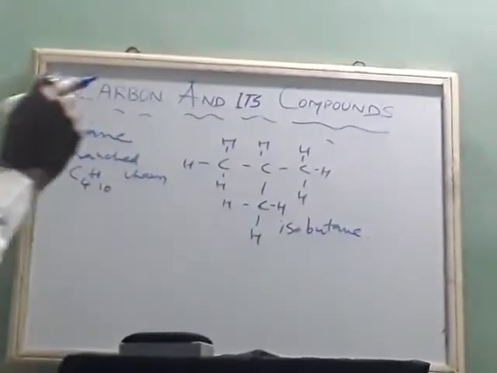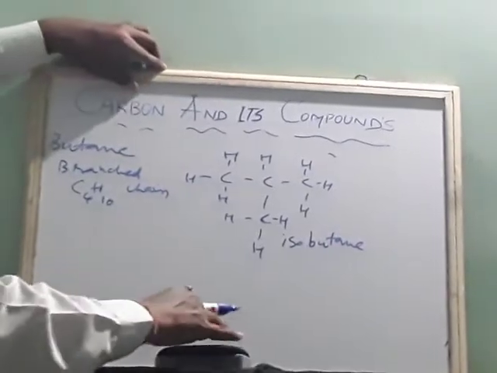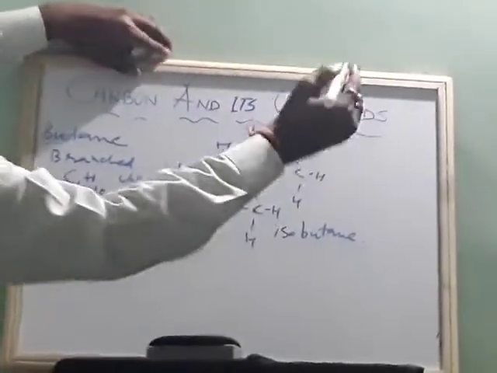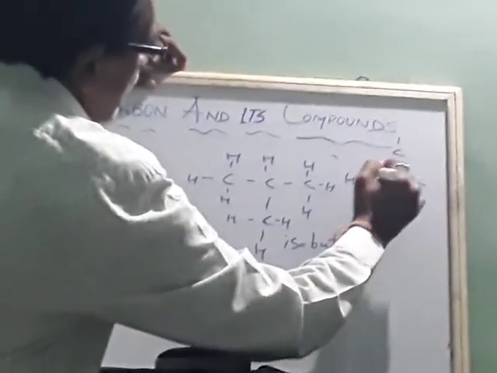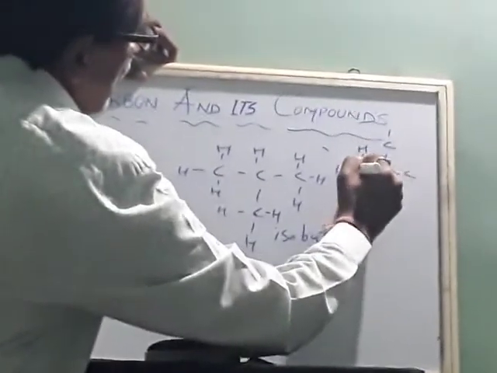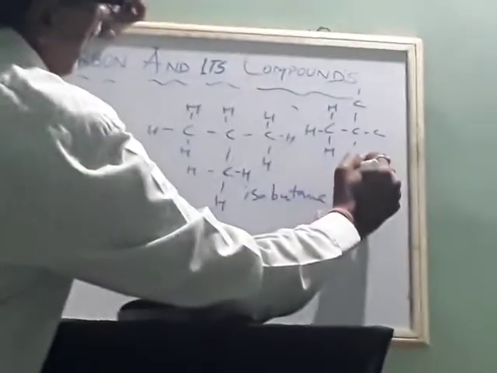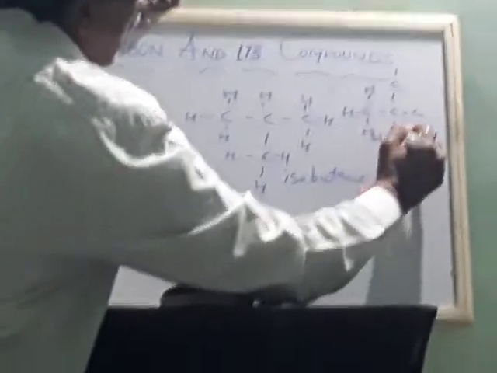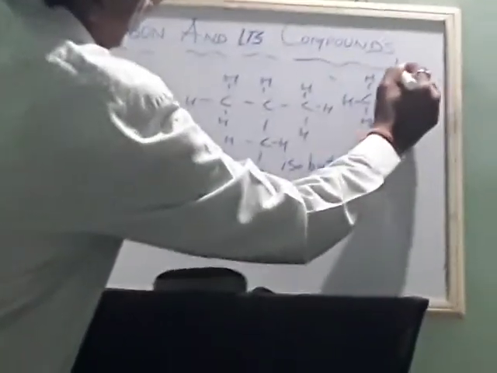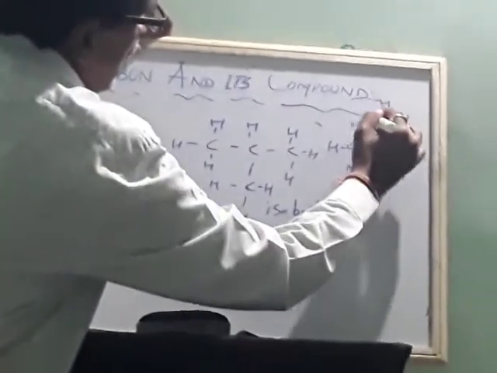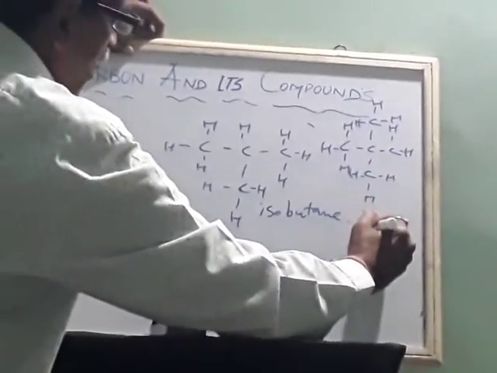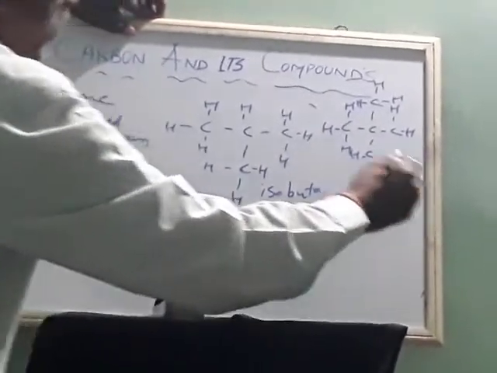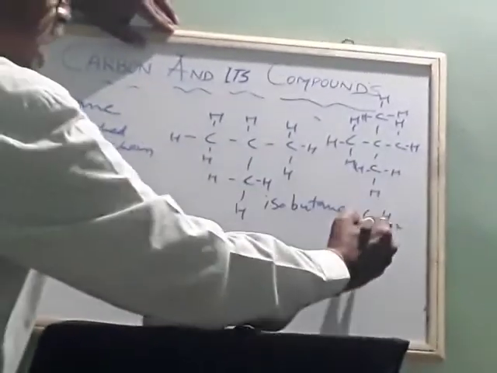Suppose instead of this I will write in another way. For pentane also you can write. 1, 2, 3, 4, 5. Okay, this is pentane. Pentane is C5H12. So this is also called isopentane.